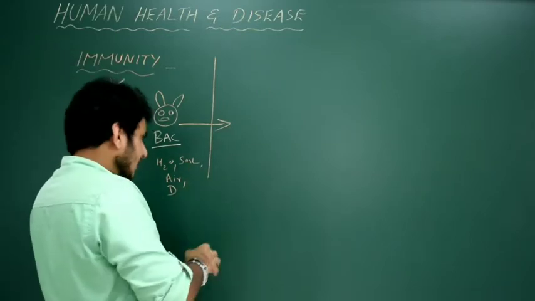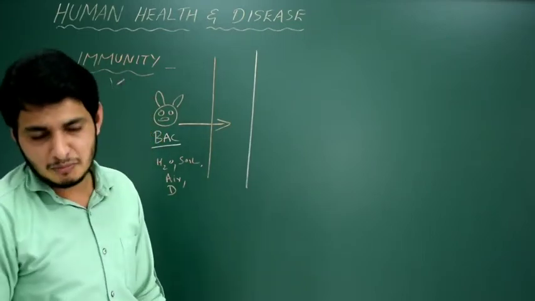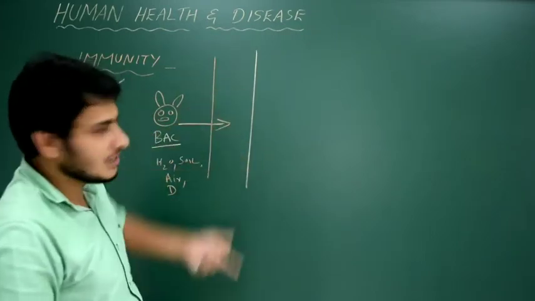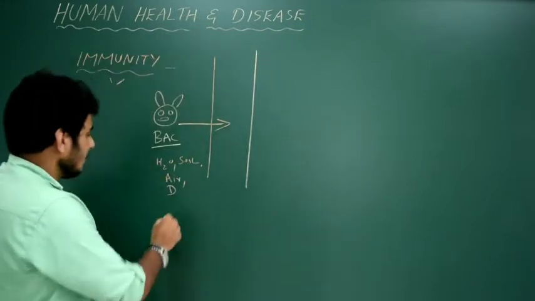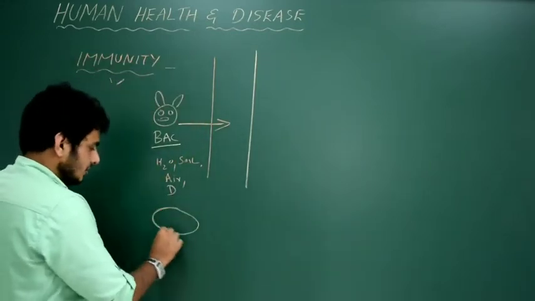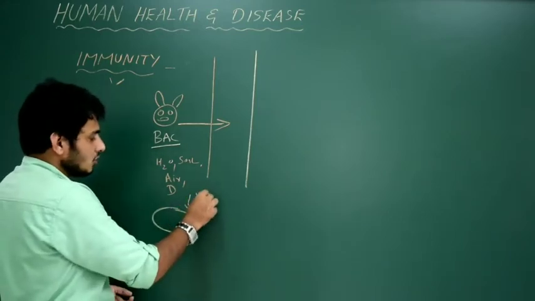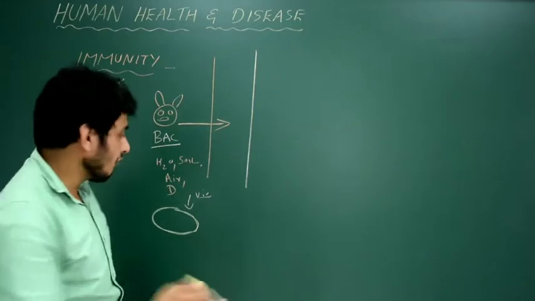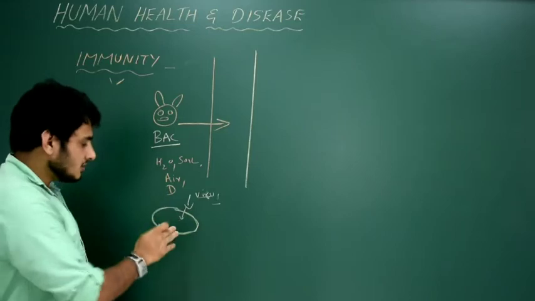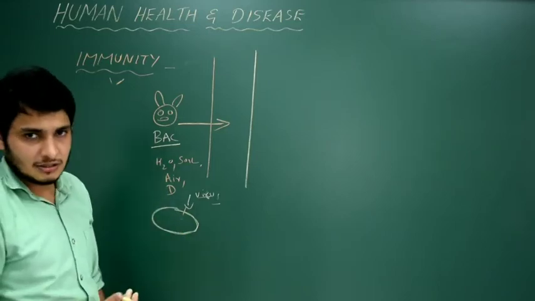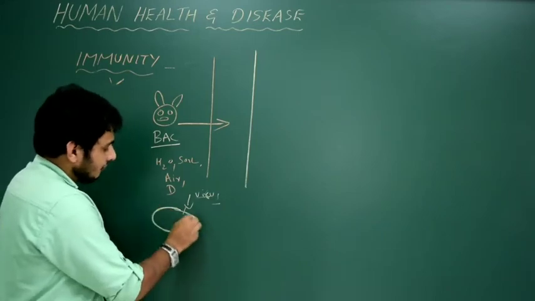Let me write the barriers. The barriers are present in the host organism. Millions of organisms exhibit this mechanism. For example, take a single celled organism like the bacteria itself. Bacteria are also victims of viruses, the bacteriophage. The virus kills the bacteria by taking entry, but still the bacteria shows resistance. It could be of two types. One is the toughness of the cell wall.